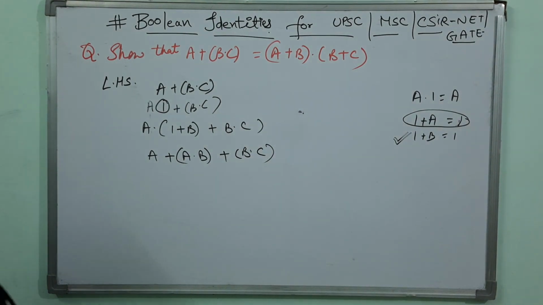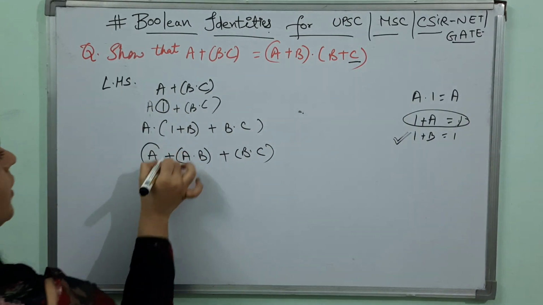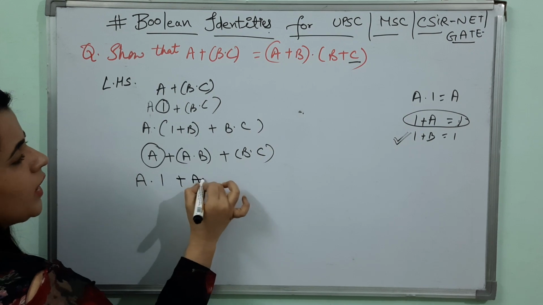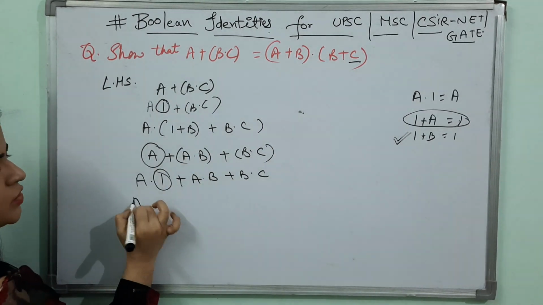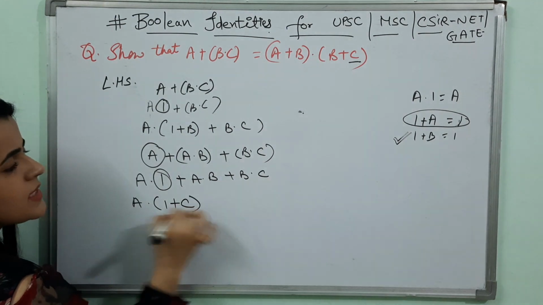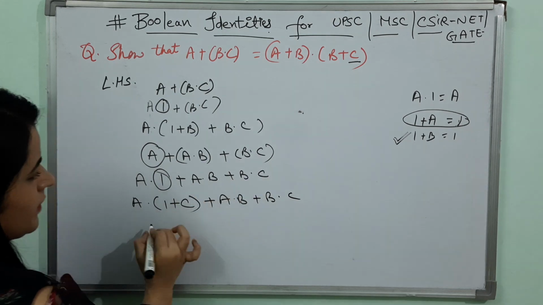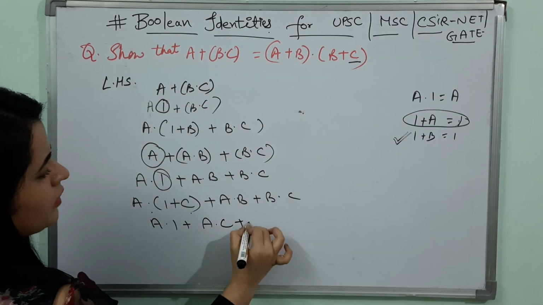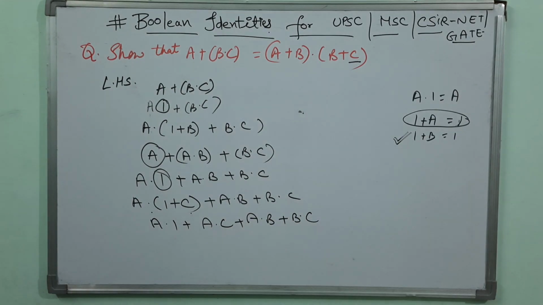Clear? Similarly, I am going to do this step again: a into 1 plus c, plus a dot b plus b dot c. That gives a dot 1 plus a dot c plus a dot b plus b dot c. Clear?